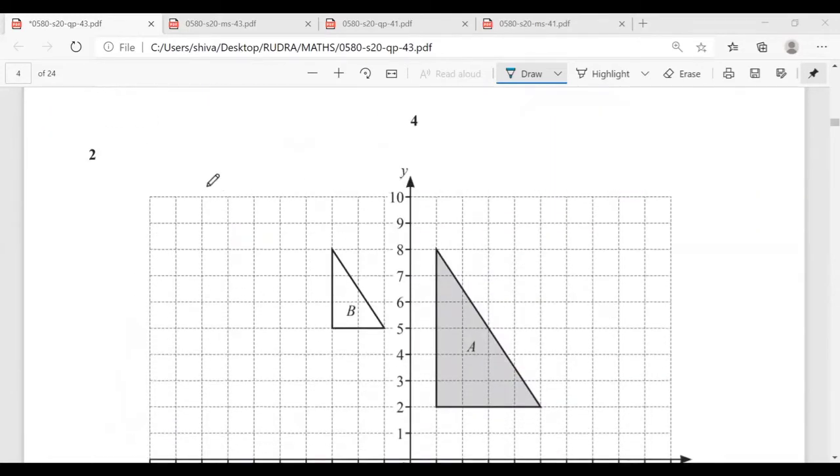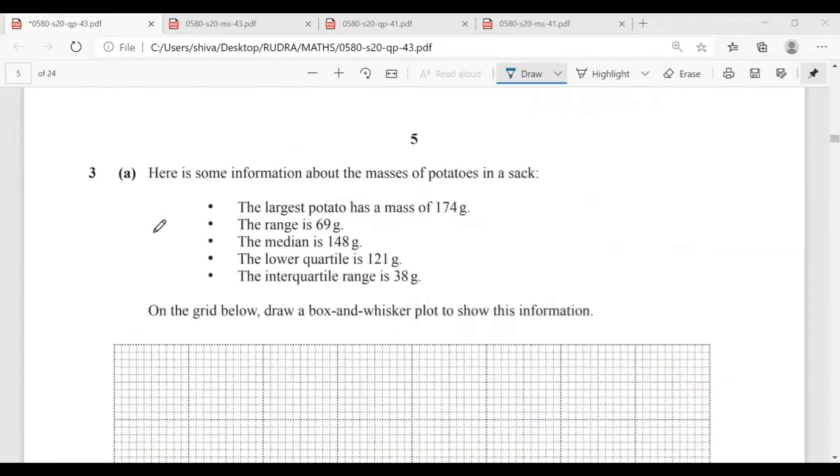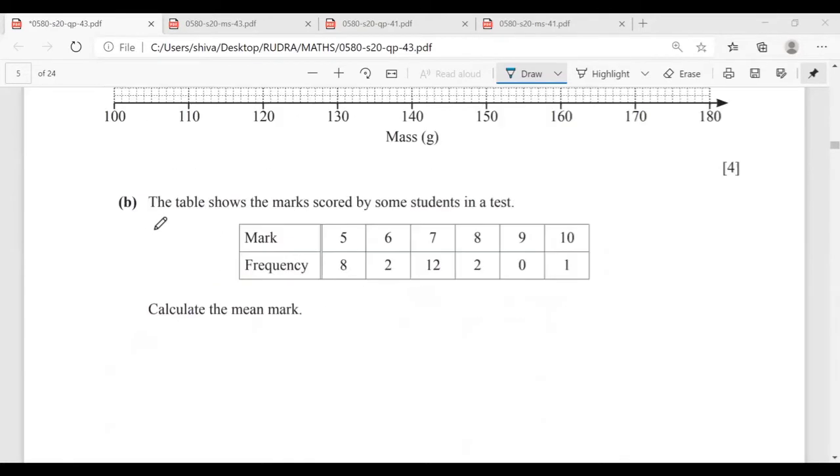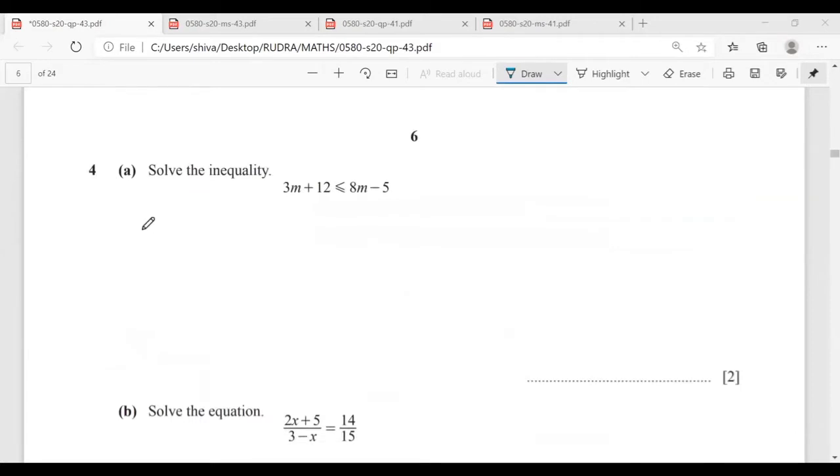Mr. Rudra, we won't be doing question number 2 and question number 3 in this part. We'll be going directly to question number 4. Mr. Rudra, how can we do question number 4? 3m minus 8m and minus 5 minus 12. Okay. So, Mr. Rudra, what we'll do is,